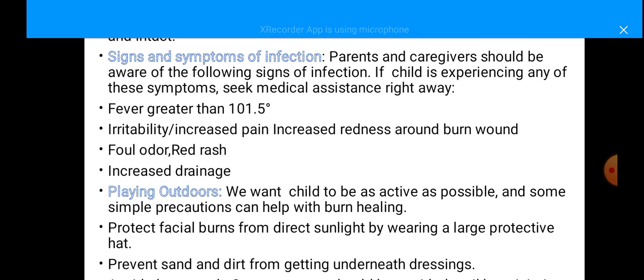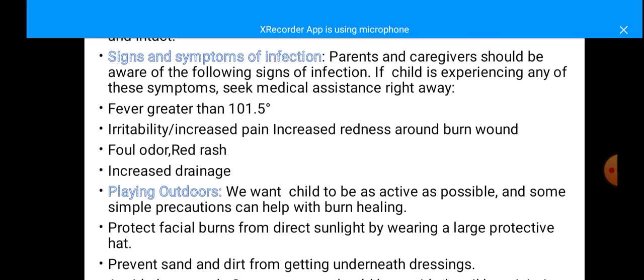And playing outdoors, we want child to be active as possible, and some simple precautions can help with burn healing. Protect facial burns from direct sunlight by wearing a large protective hat. Prevent sand and dirt from getting underneath the dressings. These are the preventive measures while they are going outdoors for playing.